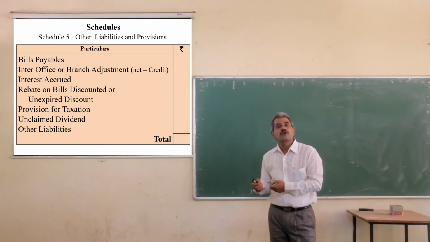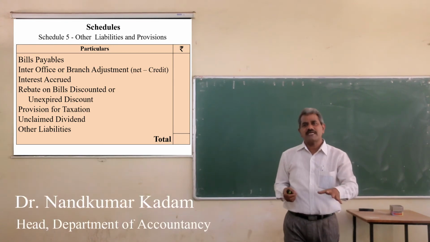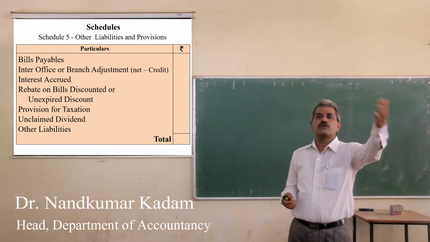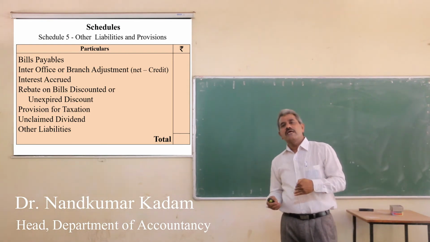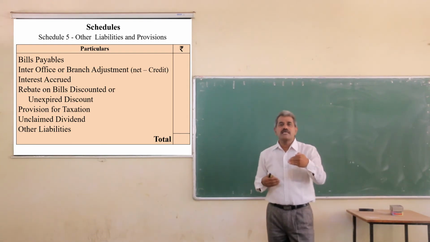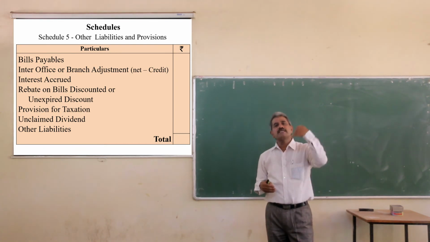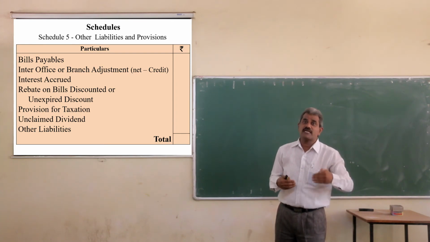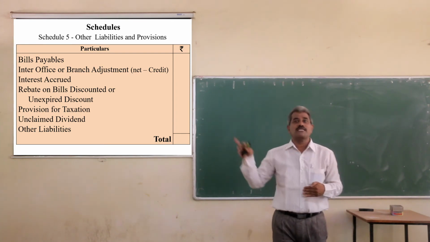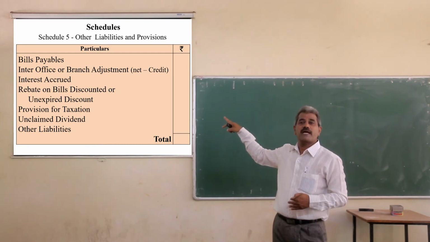If we calculate the net amount, considering the receivable amount and payable amount, that is called inter-office adjustments or branch adjustments. Because of checks, drafts, NEFT and other ways of payments, it happens that one bank has some amount payable to the other bank, and at the same time the other bank is payable to the first bank. If we calculate the net amount, that is called inter-office adjustments or branch adjustment.